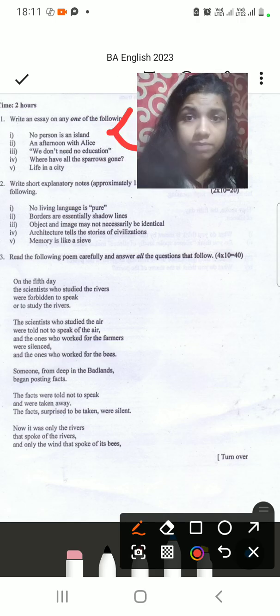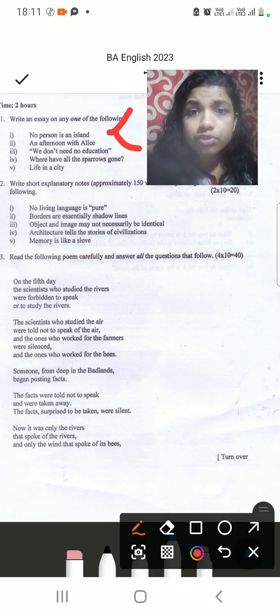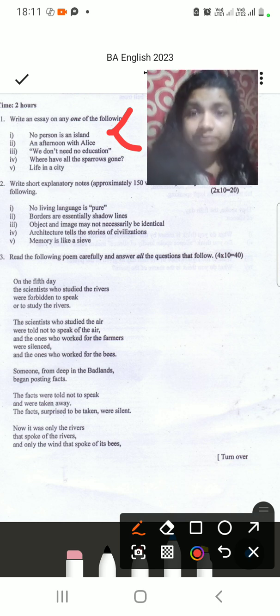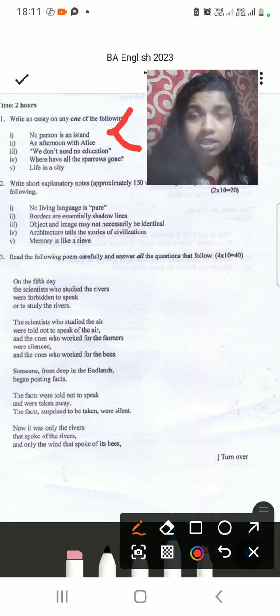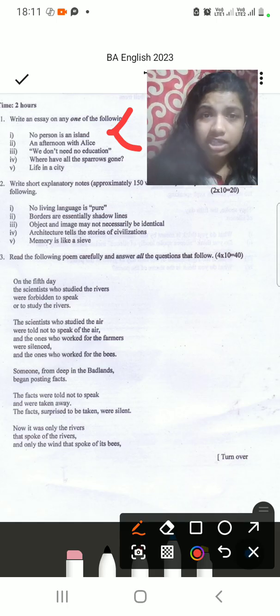It carries 40 marks. It's a single question, and you have to choose one of these options and start writing. Be it no person is an island, an afternoon with allies, or we don't need no education. Obviously most would choose this one, I think. But you can choose any of these if you are interested. I'm saying it because people like to choose the easiest one. Where have all the sparrows gone? It's interesting. Life in a city is another that people might choose. In the next section I'll show how you are actually supposed to write.